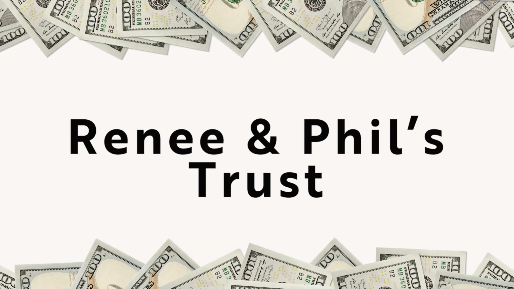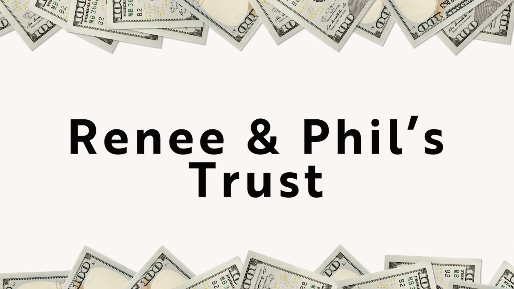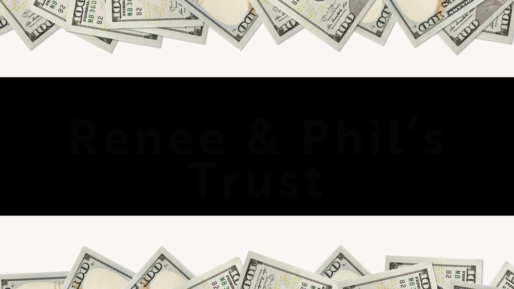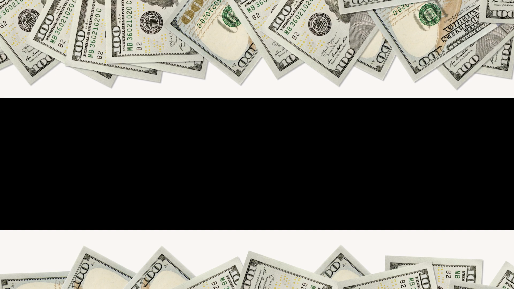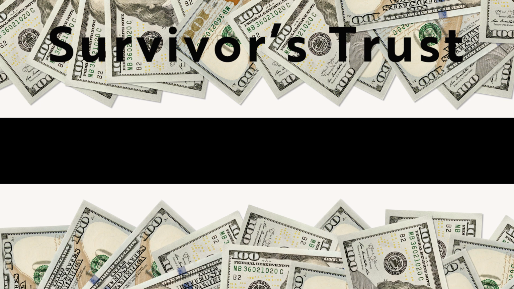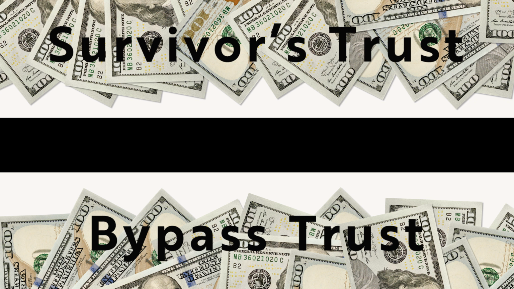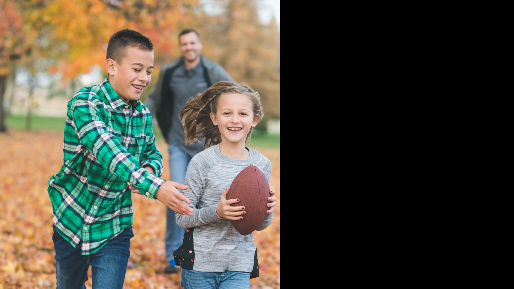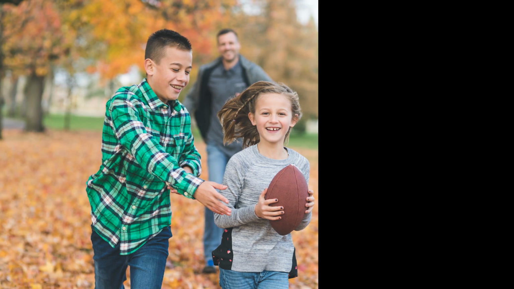Under the trust, once the first of Renee and Phil passes away, the trust assets are divided into 2 equal shares. One share is to be funded into a survivor's trust, which remains a revocable trust and is held for the benefit of the surviving spouse. The other share is to be funded into a bypass trust, which is an irrevocable trust. The bypass trust is held to benefit the surviving spouse during their lifetime, and then the remaining assets pass to the children equally. Renee has no children, but Phil has 2 children from a prior marriage, Danielle and Jamie.